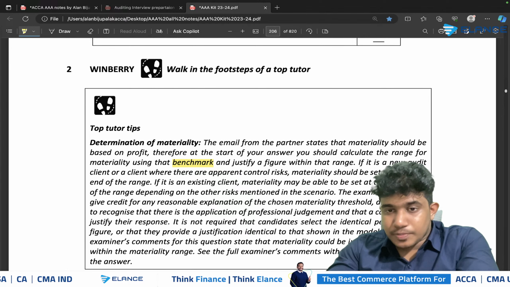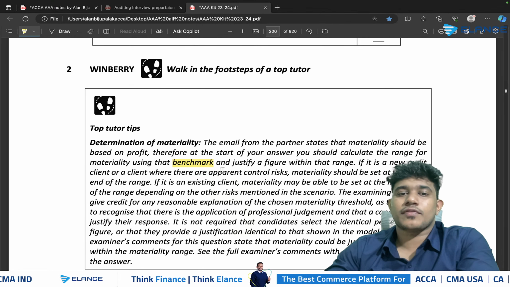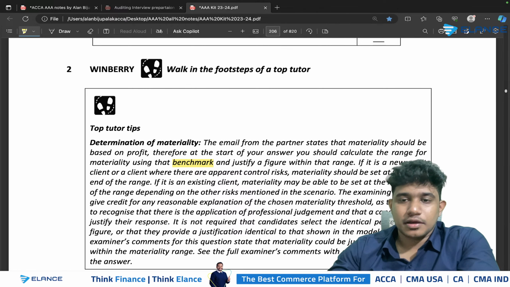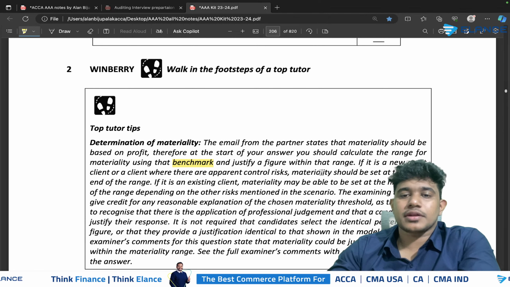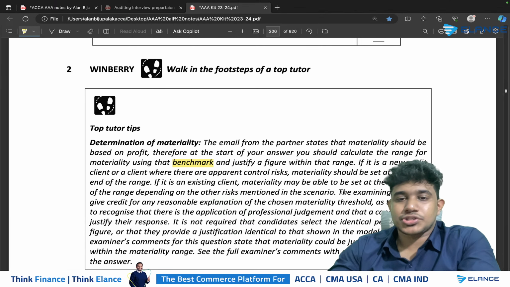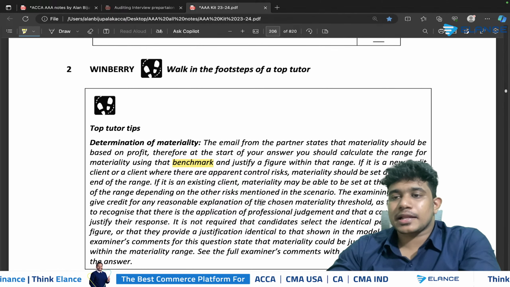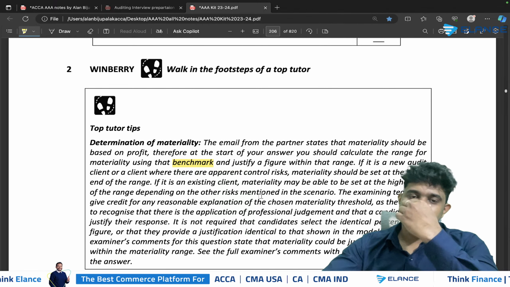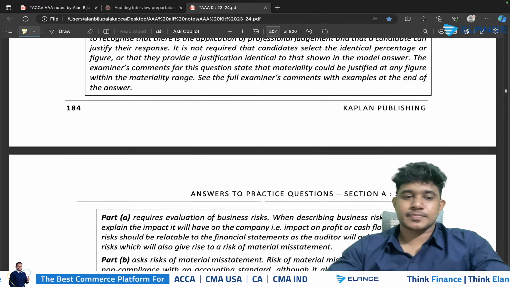And for this purpose, you can consider whether it's a new client or whether there is any possibility of having a newly listed client. In all these situations, you have to select materiality at the lower limit. And if it's an existing client, in such a situation, you can go for the materiality to be at the higher range on the basis of whatever things are mentioned in the scenario. So when you mention the materiality benchmark, you should clearly state the judgment on the basis of which you have selected the lower limit or the upper limit. So that should be clearly specified.